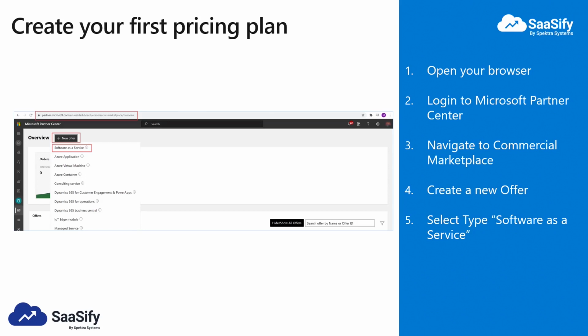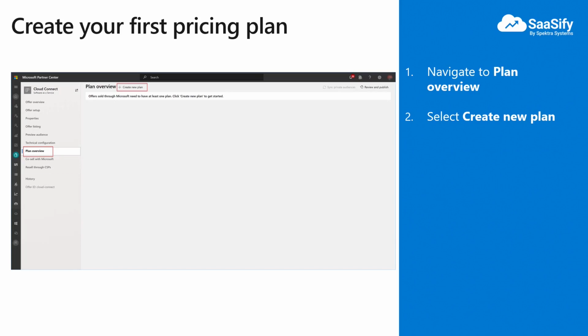Let us explore how we can create the pricing for this in Microsoft Partner Center. First, we will create a new SaaS offer from the commercial marketplace section. Next, we will choose to create a new offer of type software as a service. Once the offer is created, navigate to the plan overview tab. In this, select create new plan.